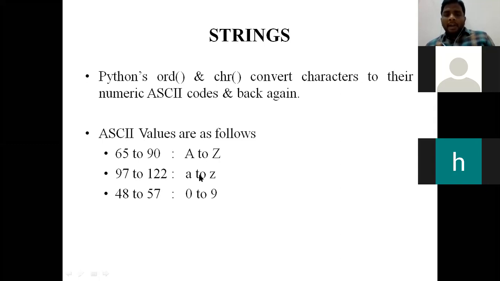In the same way, in the lowercase letters also, 97 to 122, 0 to 9 digits means 48 to 57. We are having ASCII values from 0 to 126. These values are reserved for these alphabets or characters or digits. Remaining all the ASCII values are given to all the special characters.